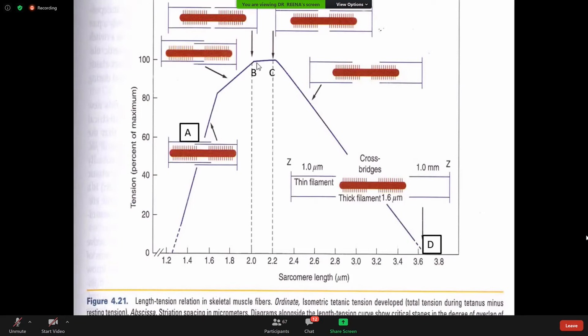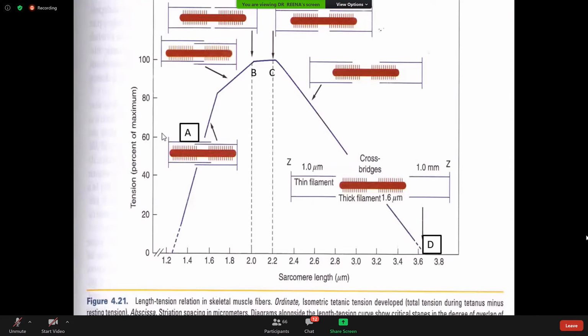While in this point, the number of cross bridge formations will be more, so more force of contraction, more tension will be developed in the contracting muscle. While in this case, compared to this and this, the force of contraction will be lesser here because only a few actin filaments form cross bridges.